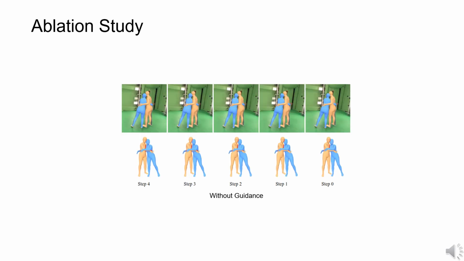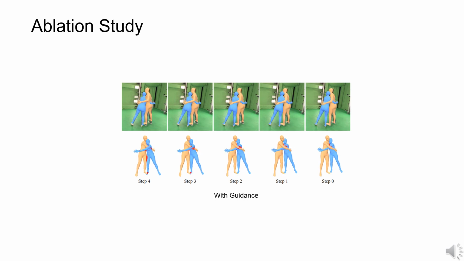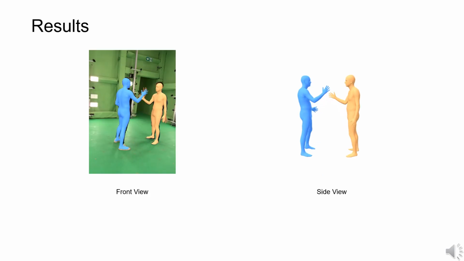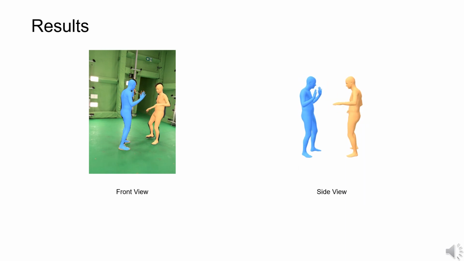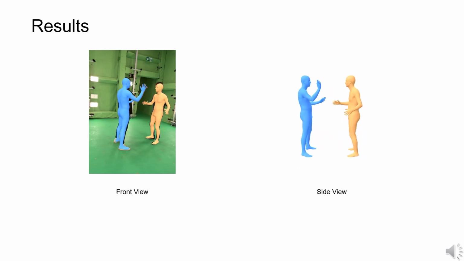We also show the intermediate results in each time step during the inference phase to reveal the effectiveness of the proposed guidance. The inference contains 5 time steps with the denoising diffusion implicit models. Without the guidance, we find that the denoising model produces slight changes, and the final results still show severe penetrations. In contrast, our model with the guidance can refine the interactions and alleviate penetrations, which demonstrates the importance of our framework. The experimental results show that our method can reconstruct humans with accurate body pose, plausible physical contacts, and realistic interactive behaviors.